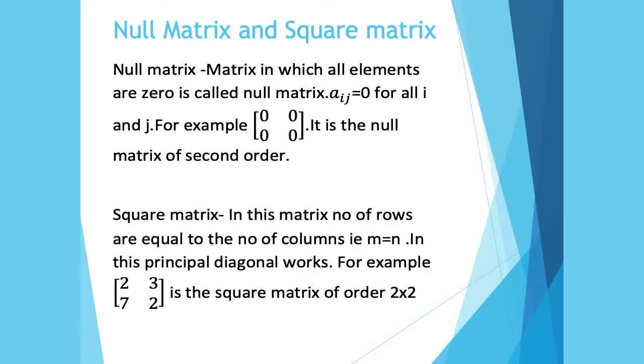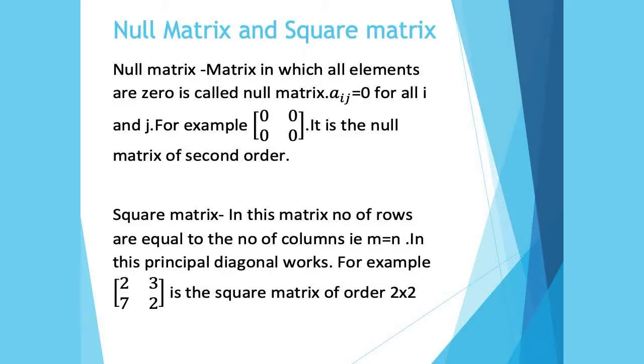See, a null matrix, in which all elements are 0, is called the null matrix. That is, aij is equal to 0. मतलब एक ऐसी matrix जिसके सारे elements 0 होंगे. aij is 0 for all ij. मतलब सारे elements for all rows and for all columns.